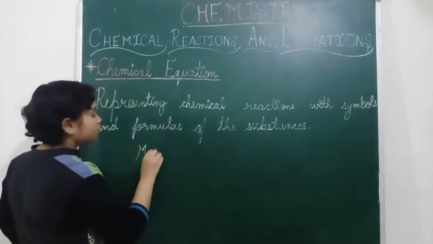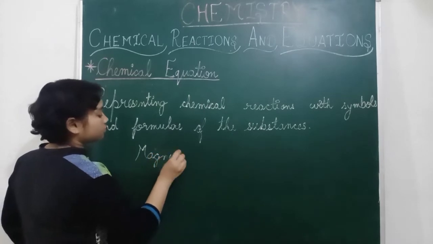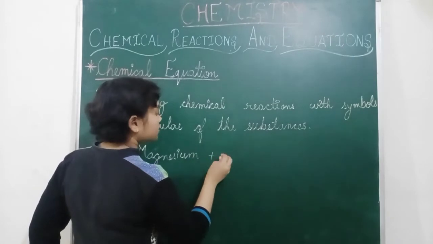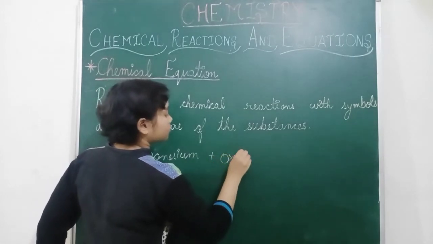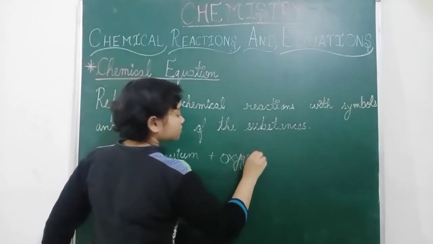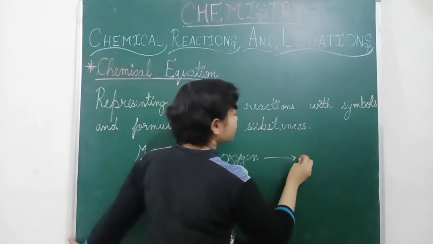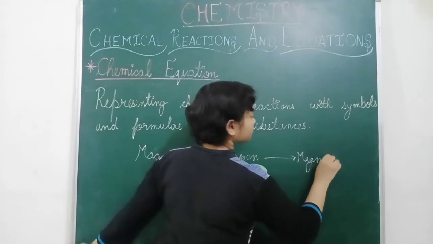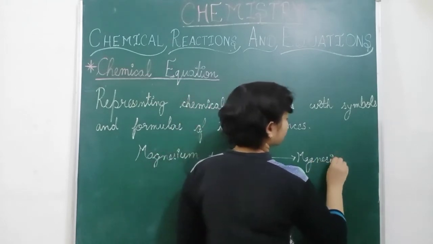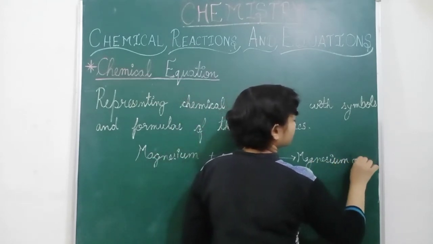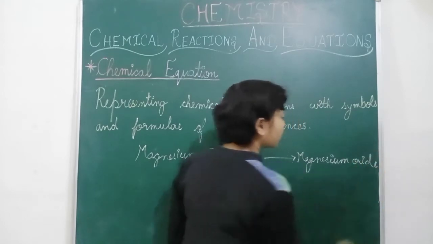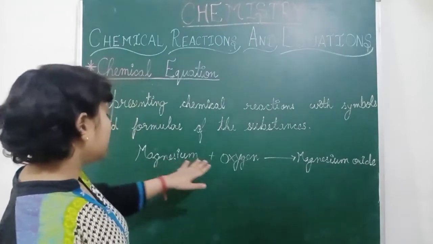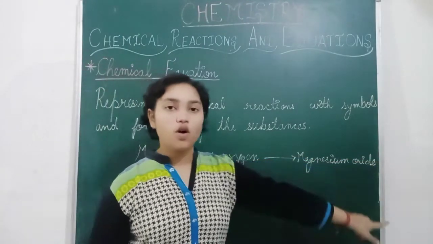So when magnesium plus oxygen gives magnesium oxide. So this one is the word equation because all are the words: magnesium, oxygen, magnesium oxide.